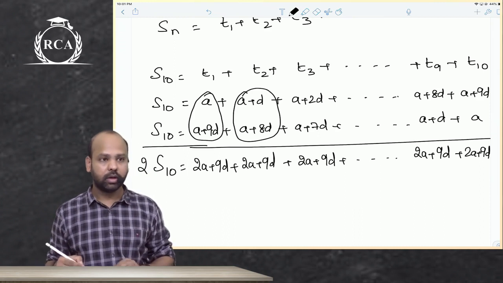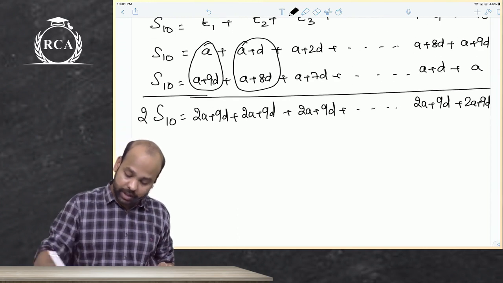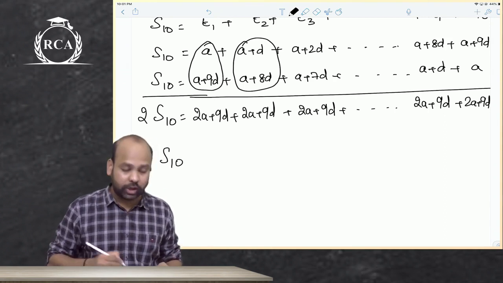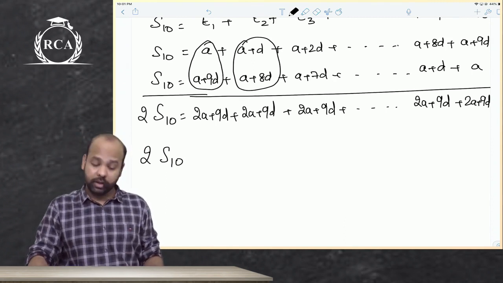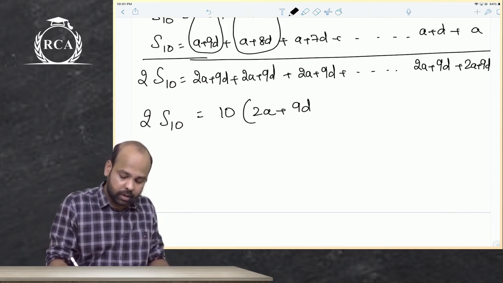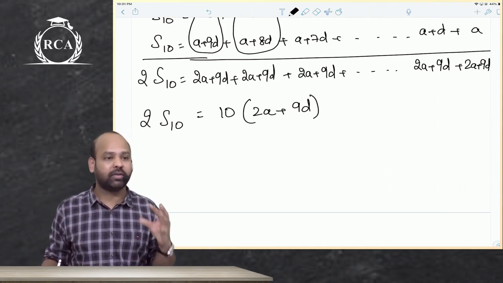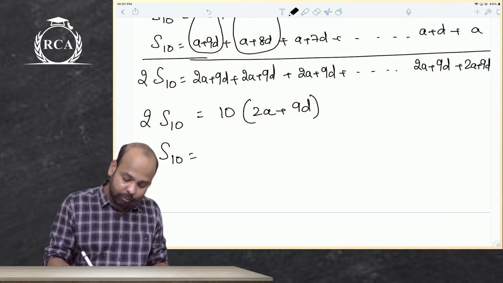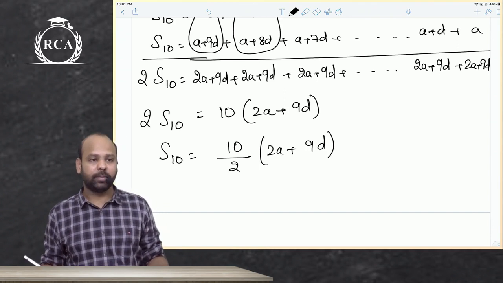Sir, what is this, sir? When I write S10, there are 10 terms. So if I add 2a plus 9d, 2a plus 9d, 2a plus 9d, 10 times, I'll have 2 times the sum of n terms. If you cannot see a part of the screen, 2 times the sum of 10 terms can be written as 10 times of 2a plus 9d. So this can be written as sum of 10 terms will be 10 divided by 2 into 2a plus 9d.